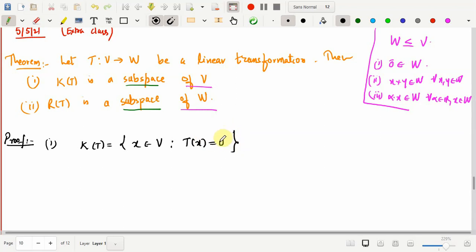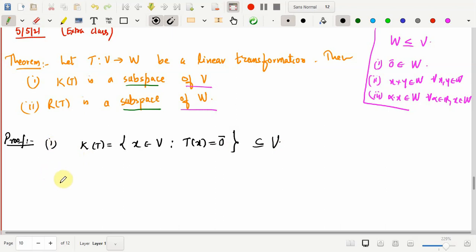Once again, I won't make the difference now by saying that this is 0 in W; one needs to understand through the concept. So this is 0 in W because T of x is an element in W. This is the set which we are talking about, and it's a subset of V. We need to show that it's a subspace. First of all, 0 belongs to the kernel of T. That's the first property.